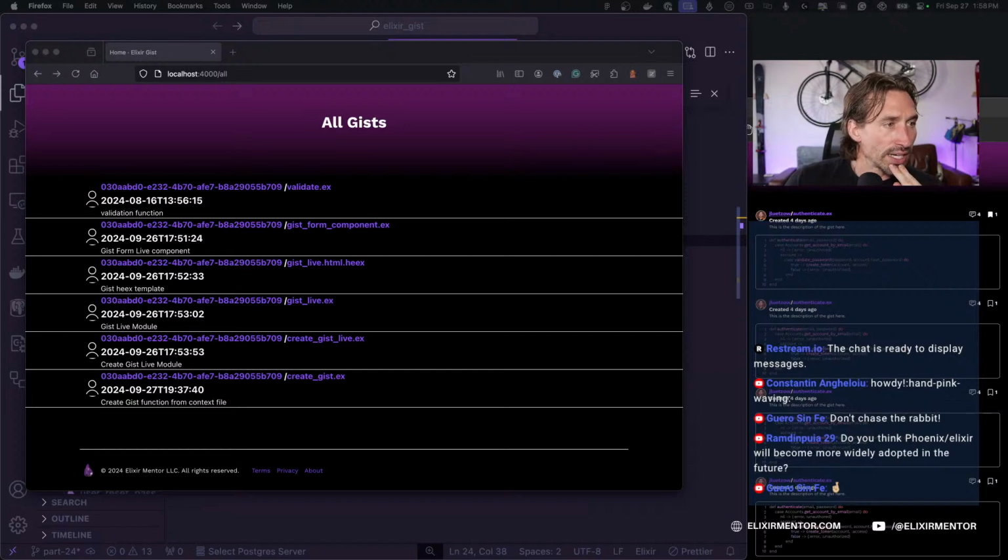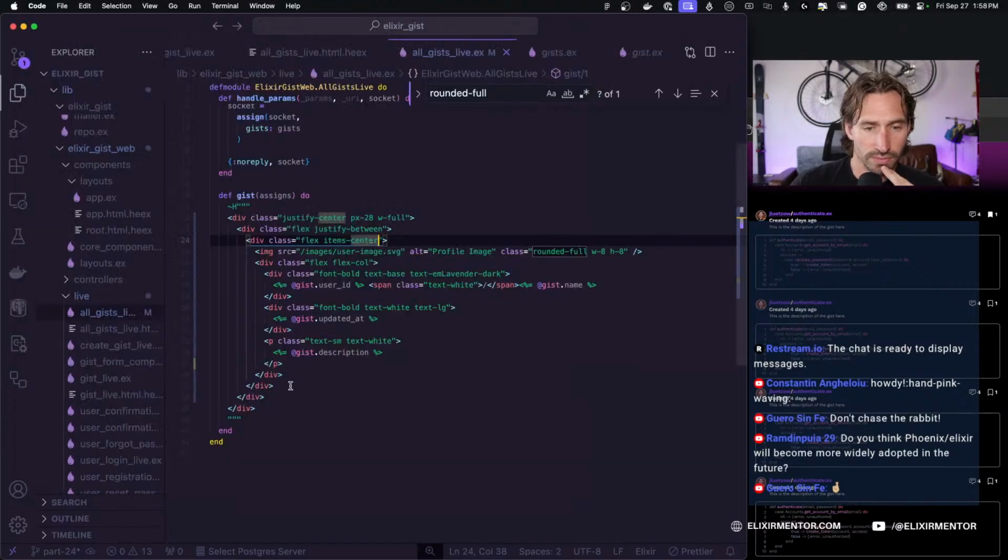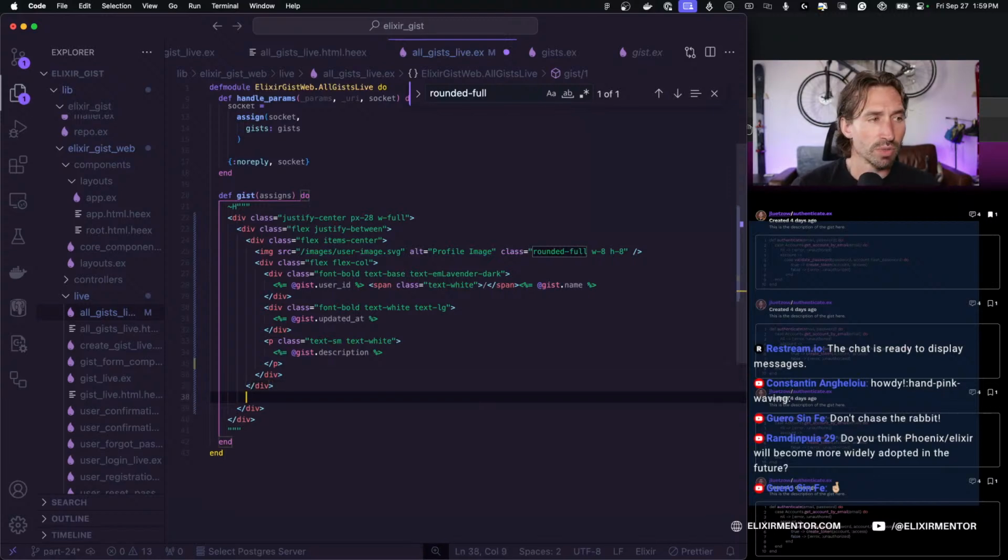And let's see, that can go, let's see, okay, flex item center. And then we want to go outside of that. So right here, this is where we're going to make our div for our comments and our bookmark image.